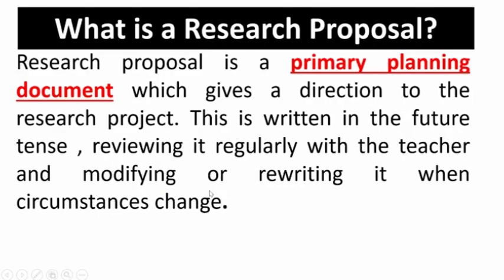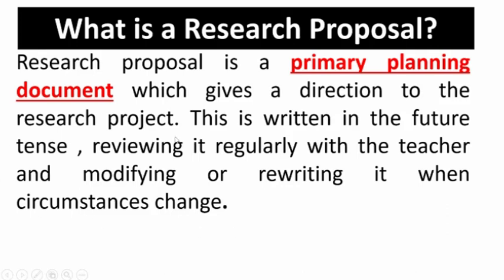What is a research proposal? Research proposal is a primary planning document, underline, which gives a direction to the research project. This is written in the future tense, reviewing it regularly with the teacher and modifying or rewriting it when circumstances change.